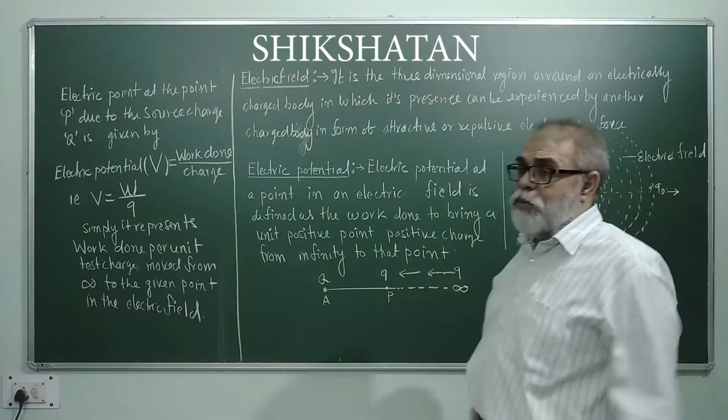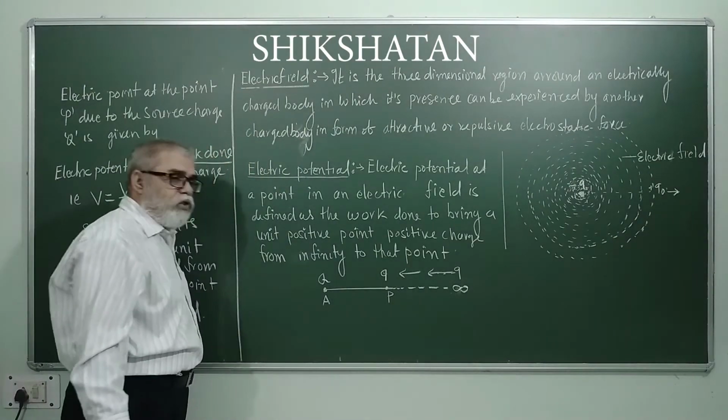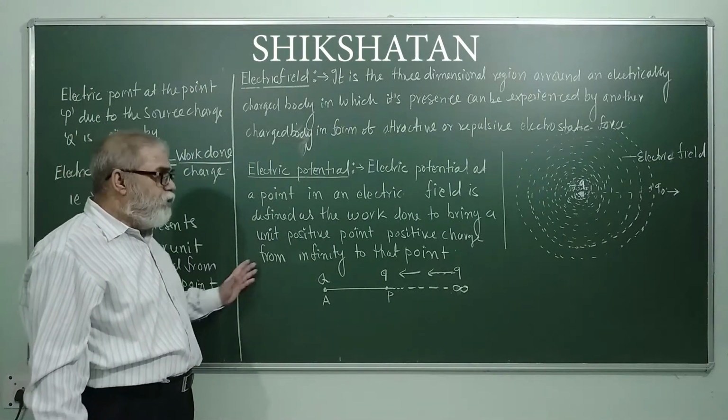With this idea in our mind, we shall come to discuss electric potential. What is electric potential?